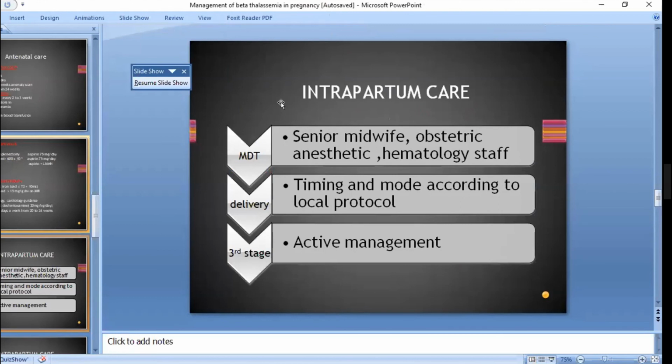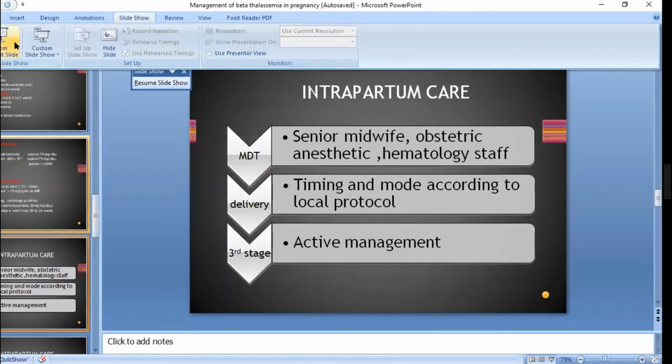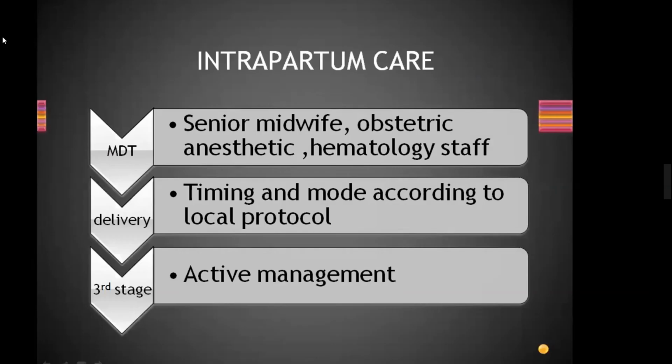If a woman has undergone splenectomy and her platelet count is more than 600, then what type of thromboprophylaxis will you give? Aspirin 75 milligrams. Okay, right, good.